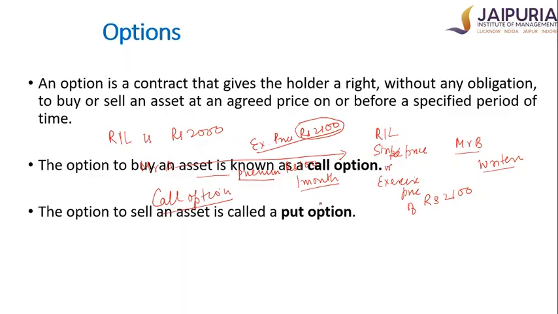That choice rests on the buyer. Seller, however, does not have a choice. If the buyer exercises the option, the seller has to oblige it. The seller cannot go back. So the choice is always with the buyer, whether the buyer wants to buy a particular asset or sell a particular asset. But if the buyer exercises the option, the seller doesn't have a choice. The choice always rests with the buyer, and that's the reason why the buyer pays a premium to the seller.